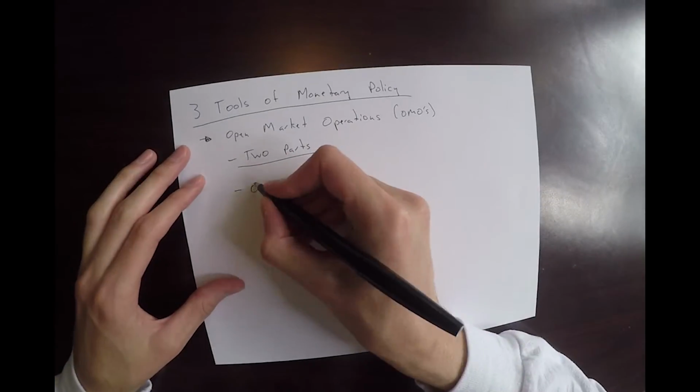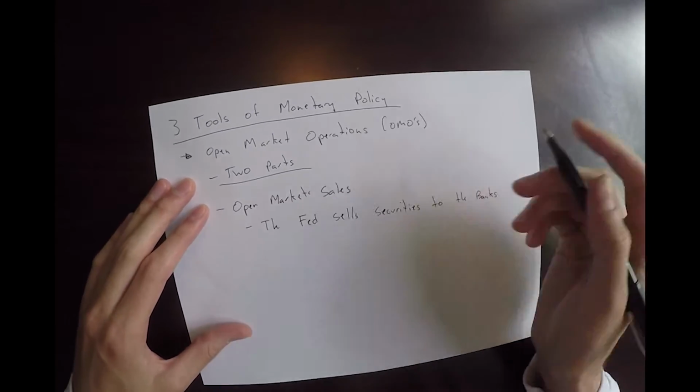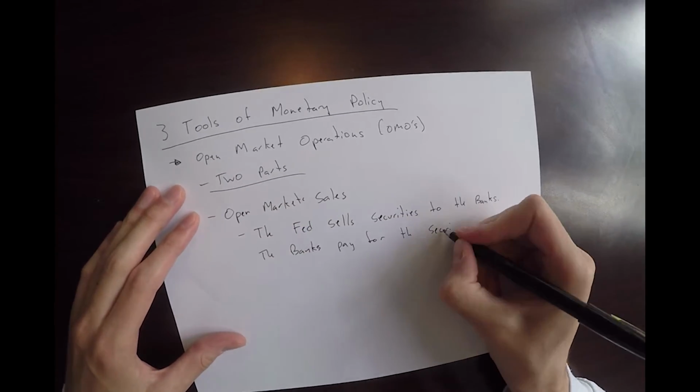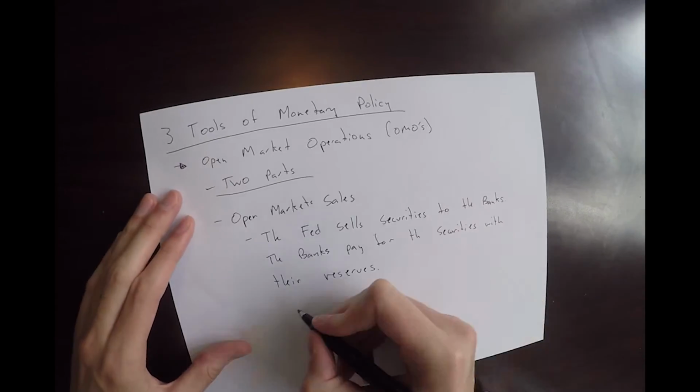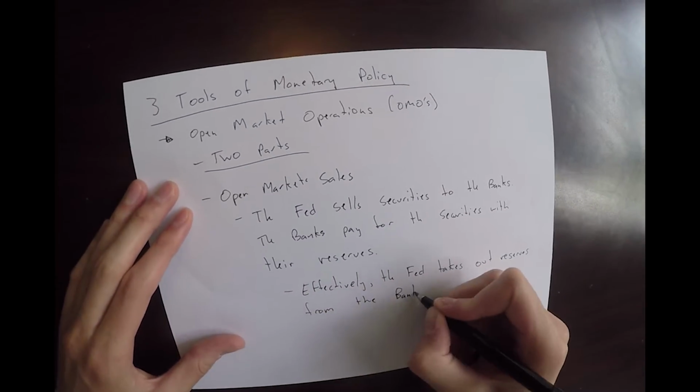The second part of open market operations are open market sales. This is when the Fed sells securities to the banks. The banks pay for these securities with their reserves. Effectively, the Fed takes out reserves from the banking system and the money supply shrinks.